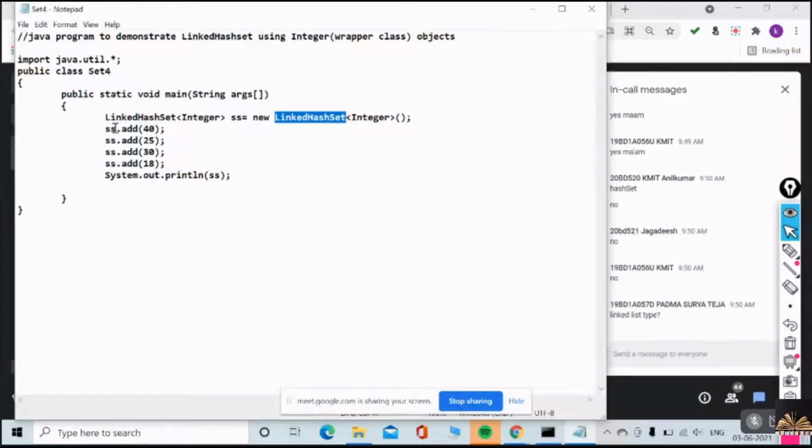Okay. Initially, have a look at this. LinkedHashSet of Integer ss equal to new LinkedHashSet. What is this Integer, guys? What is this Integer?